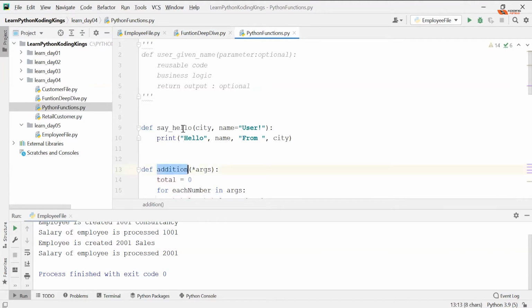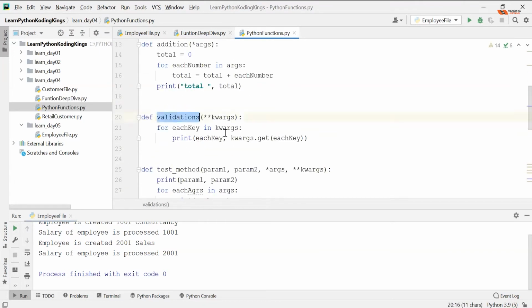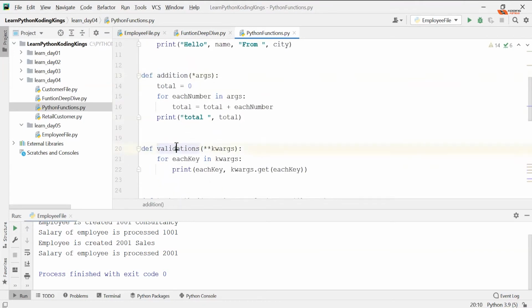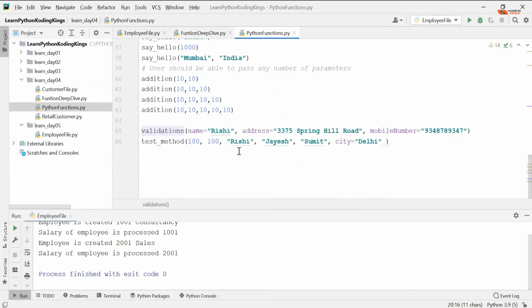So we have addition, say hello again. We did this yesterday. We created an addition function, a validation function. So let's do one thing. I will check the type of, so print type, and type of what? Type of addition. I'm not passing the parenthesis. I'm checking the type of addition. What is addition basically? So run this now,